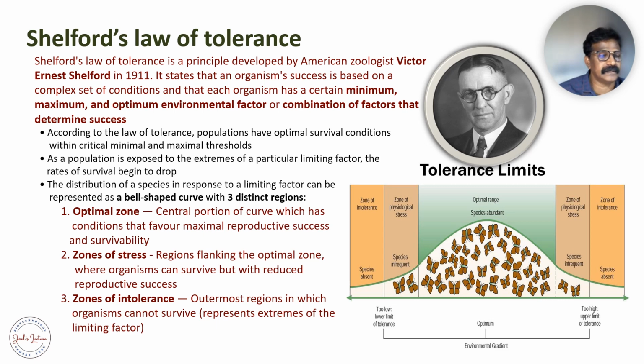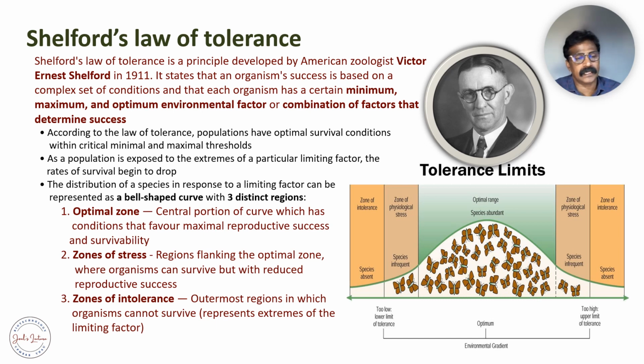He understood the concepts of ecology very thoroughly, mentioning the minimum, maximum, and optimal environmental factors, and the combination of factors that determine the success of the survival of an ecosystem.